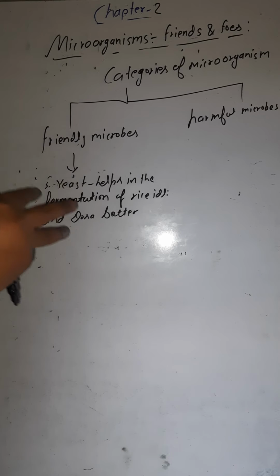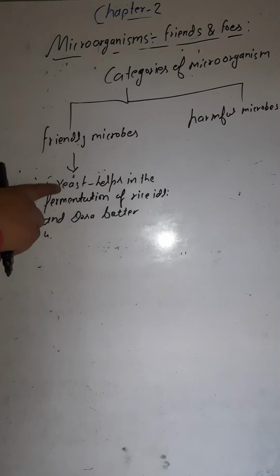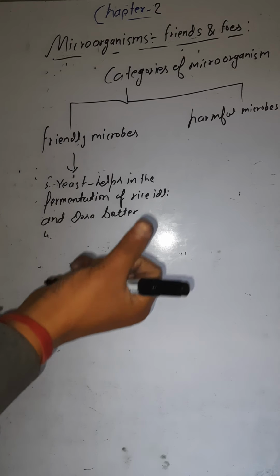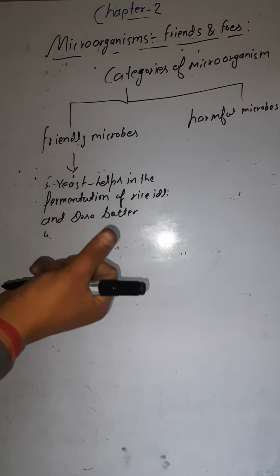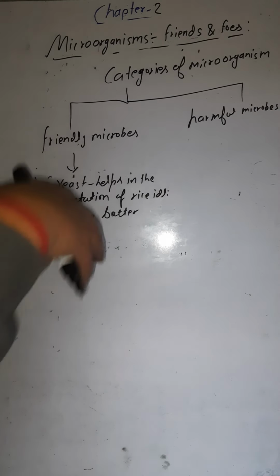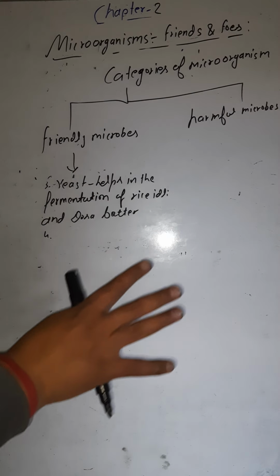The sugar present in the grapes is fermented into alcohol by this yeast, and later on this is consumed as wine, which is very harmful if consumed unnecessarily. You might be knowing about this.